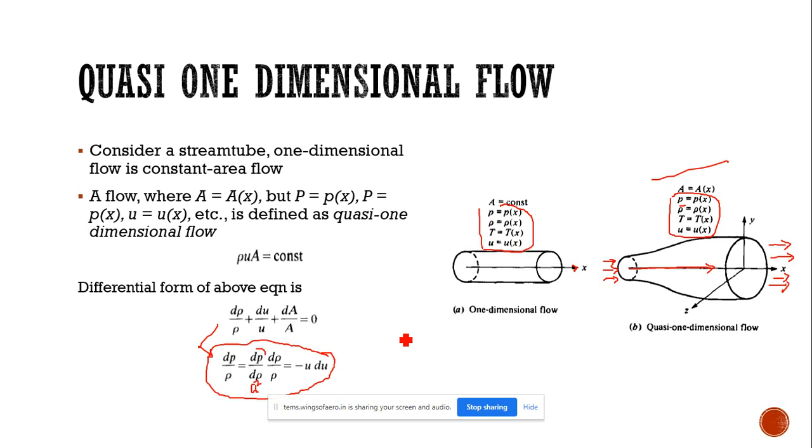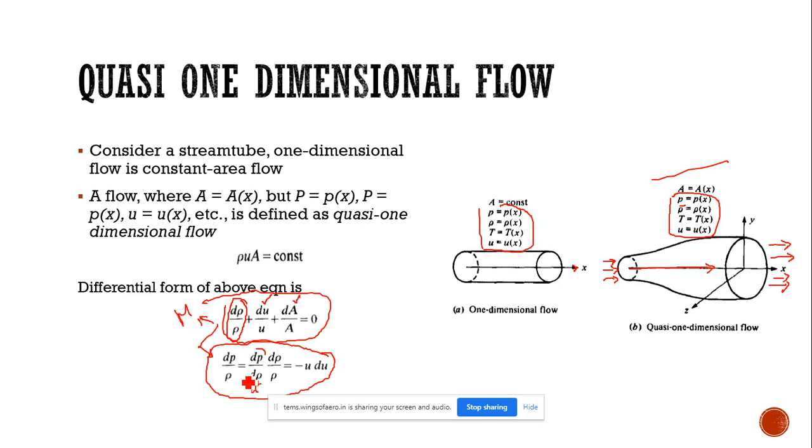So simple, actually we have some derivation here. We will first take the momentum equation and conclude that, and also take the energy equation. After that we will compare both results and simplify the equation. Because here you can see, in the differential form of this continuity equation, we have the relation for velocity and area. Only thing is we need to convert the differential form of density into Mach number.